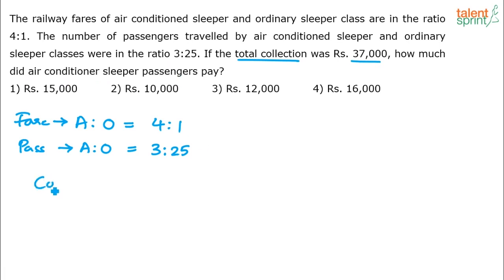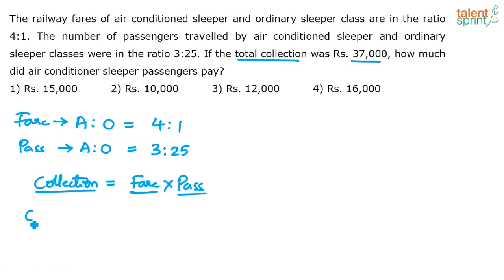You've got to understand that the total collection here is the product of the fare and the number of passengers. You understand? It's like price into quantity. Revenue is like price into quantity. So collection is also like revenue, which is the price into quantity. Quantity here is the number of passengers. You getting it?